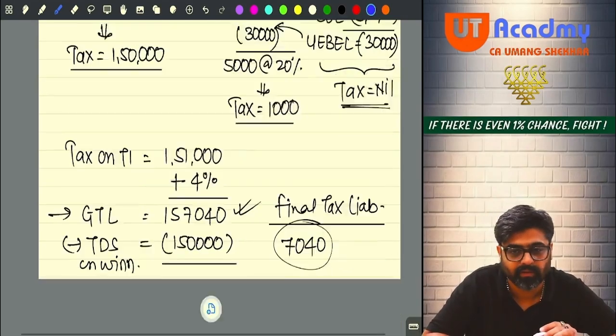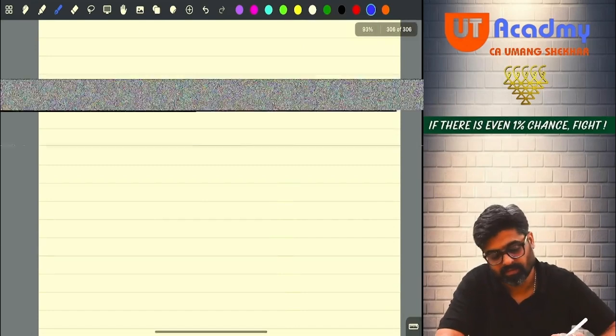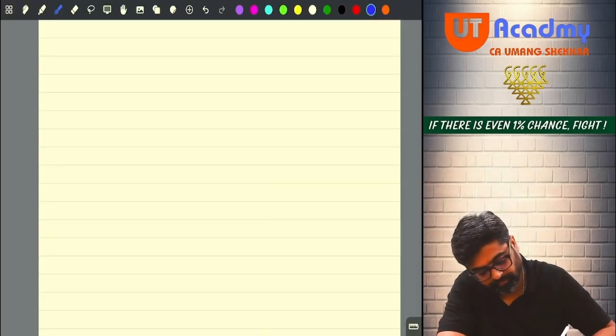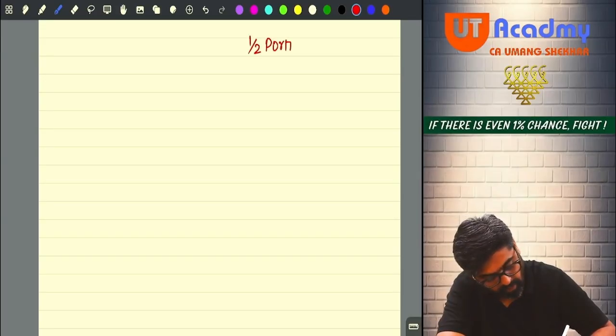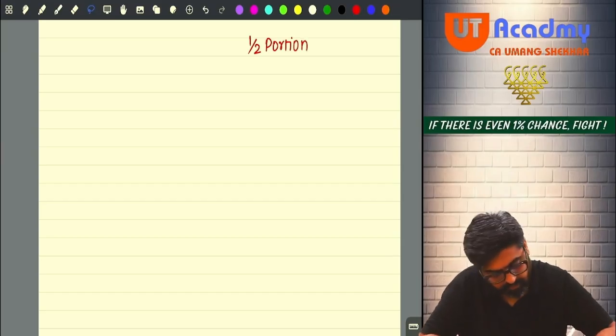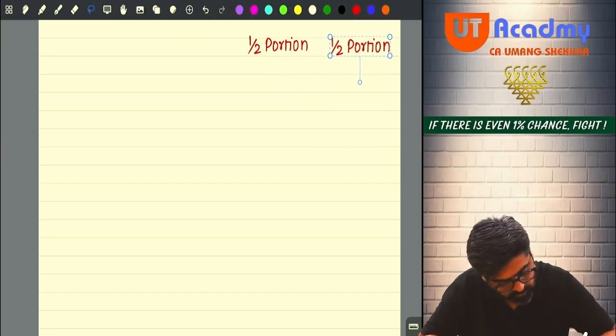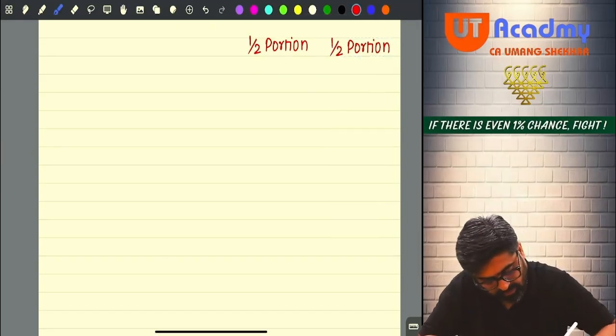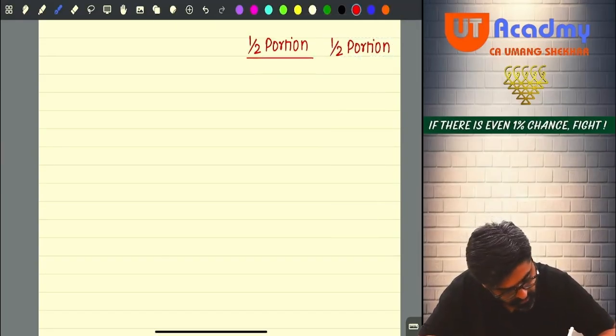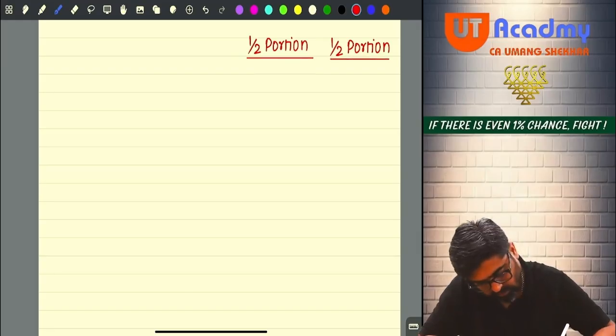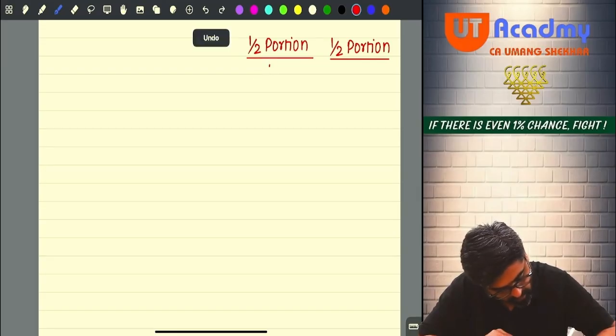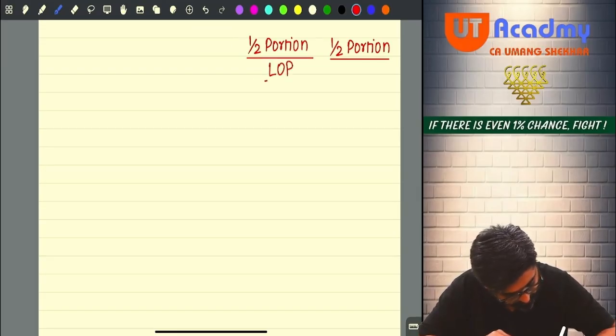Very difficult. Pay attention. Half portion and half portion. 50% means half of the portion, no? Half portion, half portion. This is LOP and this is SOP.